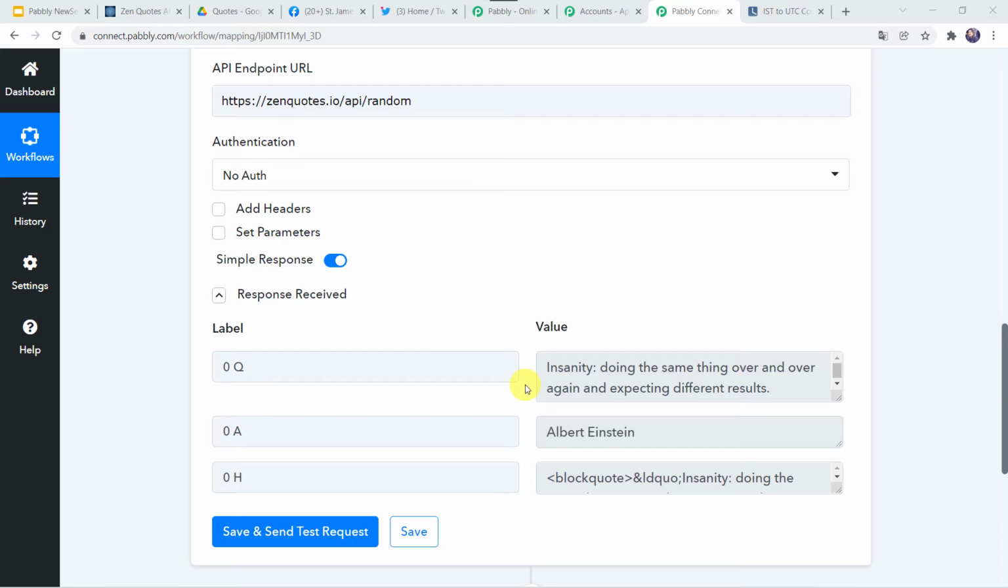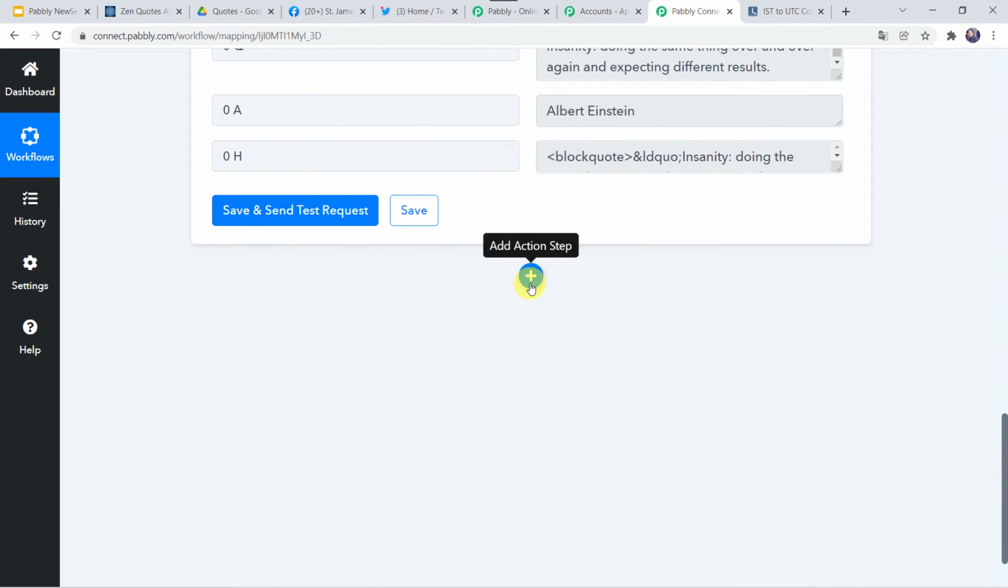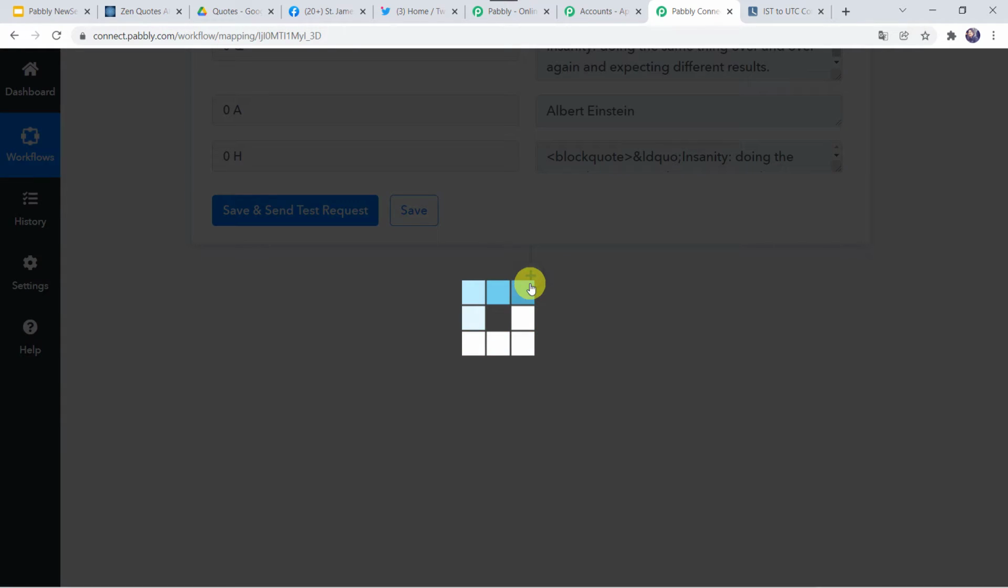test request. Okay, and here we can see that this is the quote we have received through the response and this is the author name. So now we want to capture the current date also. For that, come to this plus sign and click on add action step.